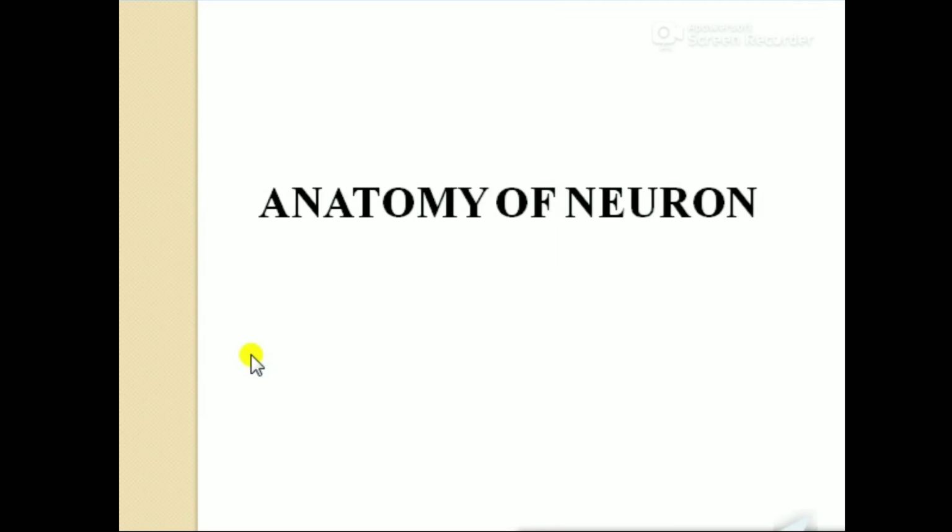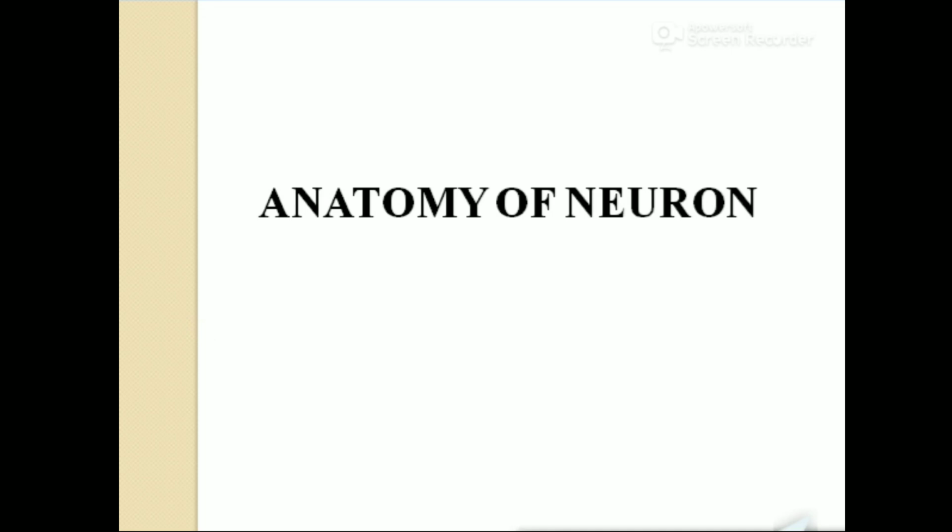Today I will discuss the structure of the neuron. In my previous video, I already discussed the nervous system, how it differentiates, and how the central nervous system is totally different from the peripheral nervous system. In today's video, I will discuss the structure of the neuron and its different parts, and how these parts are involved in transmission of messages in the form of electrical signals or in the form of chemicals, the neurotransmitters. What is a neurotransmitter? These are different questions that arise. Today I will discuss that.